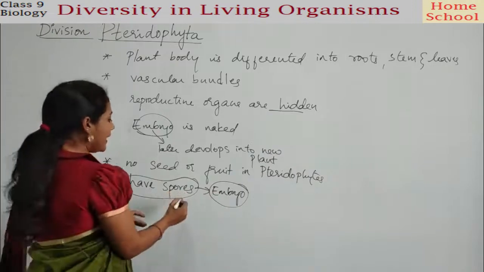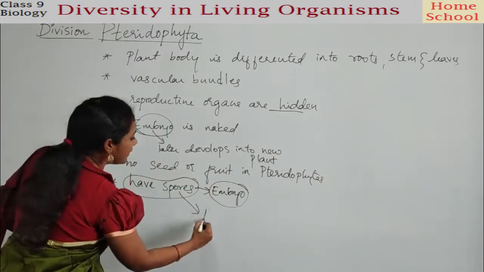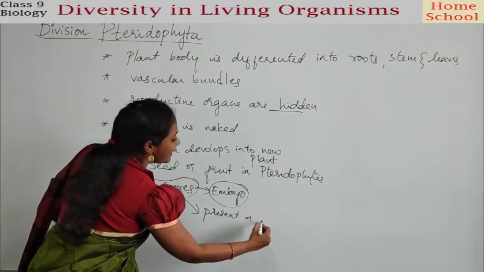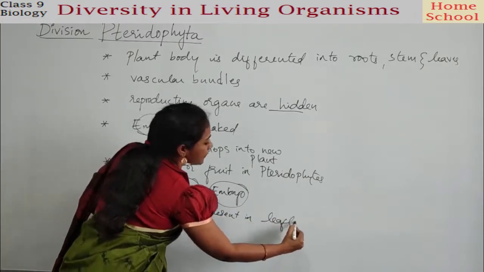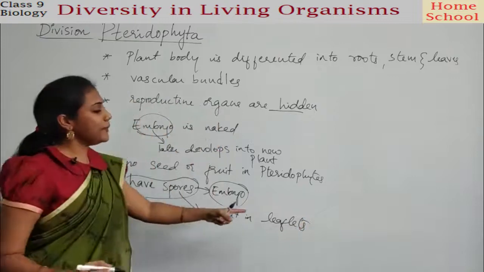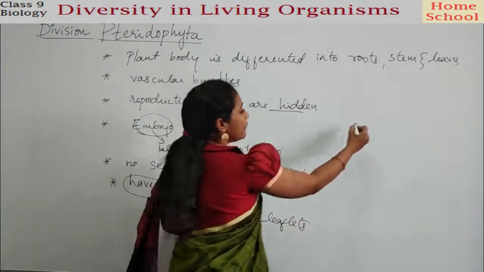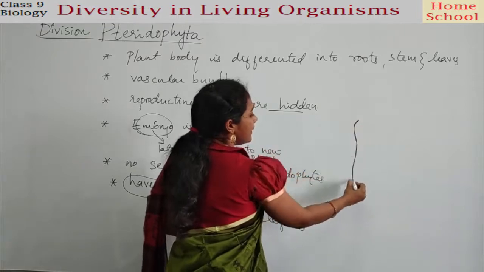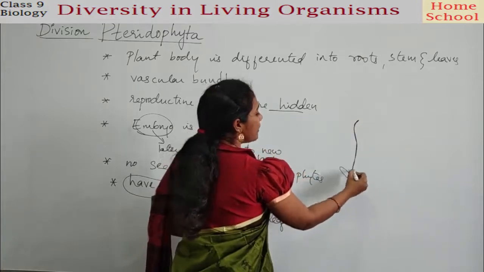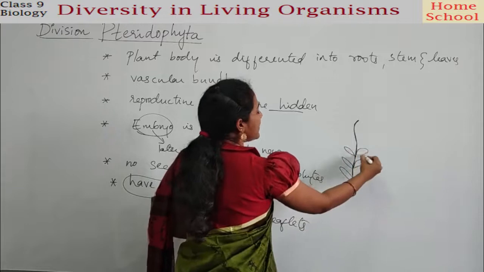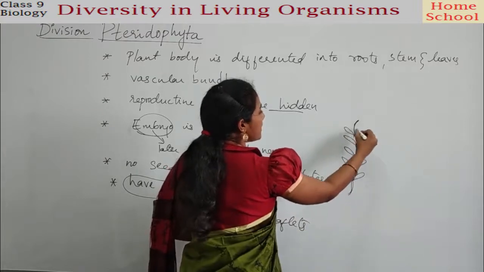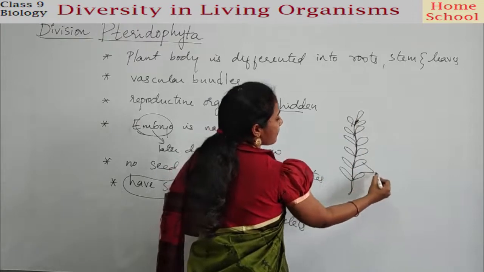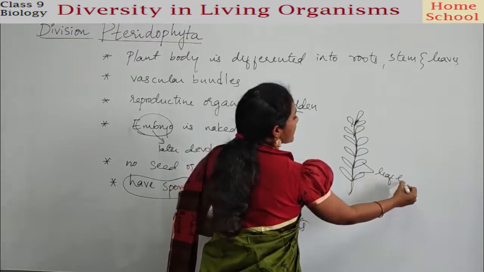So where are these spores present? These spores are present in leaflets. What do you mean by leaflet, guys? If you see a leaf of a pteridophyte, this is your main leaf. You have small leaves actually. It is not a simple leaf. These are called leaflets.